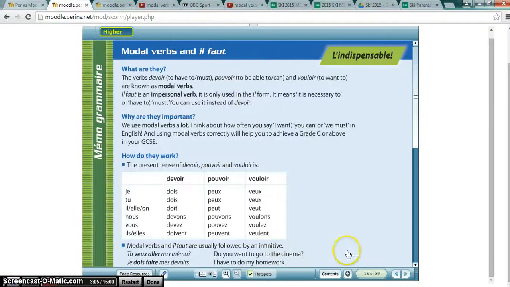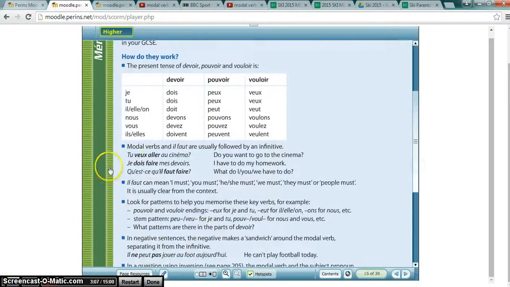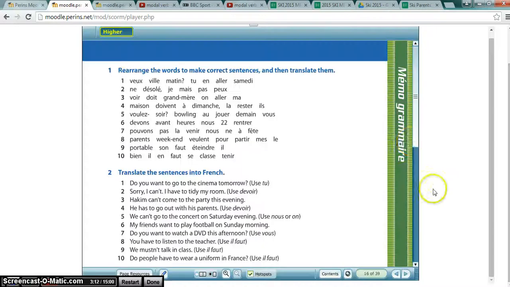Number 2. Let's have a look at that because that might be a little bit more tricky. The reason why I say it might be a little bit more tricky is that it might not just follow something that's already happened. So let's have a look at that one. Let's move over the page. And it says, sorry, I can't. I have to tidy my room. And it wants you to use devoir, the verb to must or to have to.